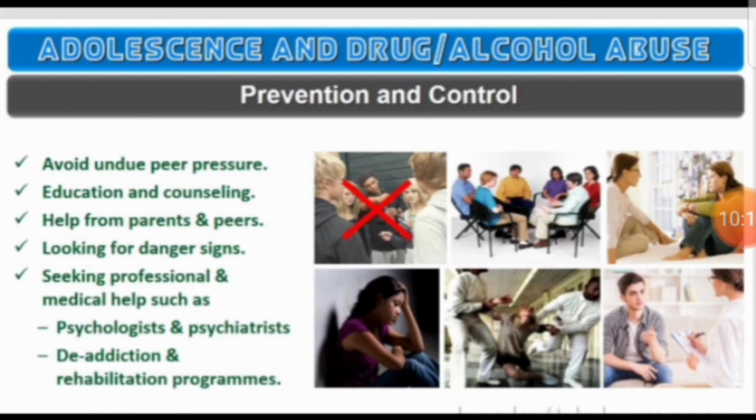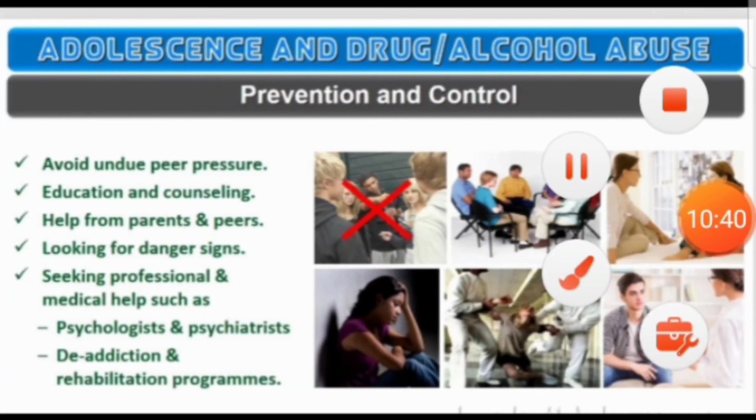In case of alcohol and drug abuse, prevention and control can be done by: avoiding undue peer pressure, education and counseling, help from parents and peers, looking for danger signs, and seeking professional and medical help such as a psychologist. De-addiction and rehabilitation programs have to be followed for people who abuse drugs and alcohol. Prevention and control can be done by these methods.